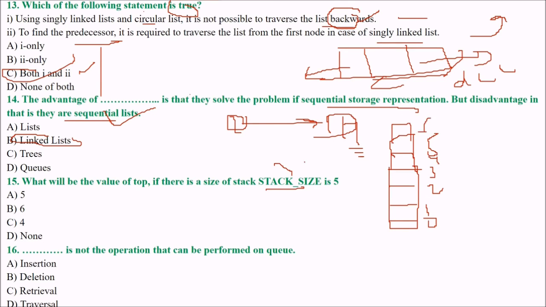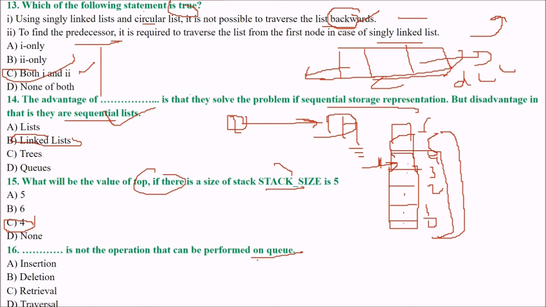If the stack size is 5, that means we are talking about 1, 2, 3, 4, 5. So top will be the subscript or index of the value. So it will be 4. The answer will be 4.